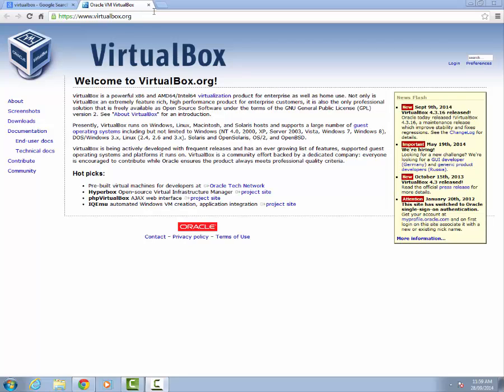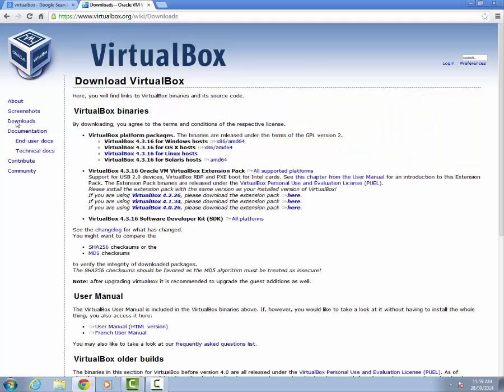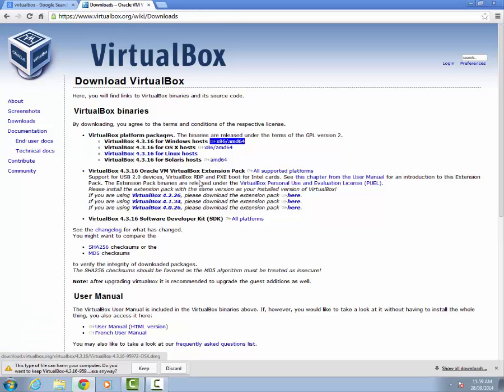Alright, so you go to www.virtualbox.org in your browser, then you click on downloads, after which it will load, and then you choose the one that is most suitable for you. In this case, I'm using a Windows machine, so I have to use this one. So you click here, right, and the file will download on the bottom of the screen.